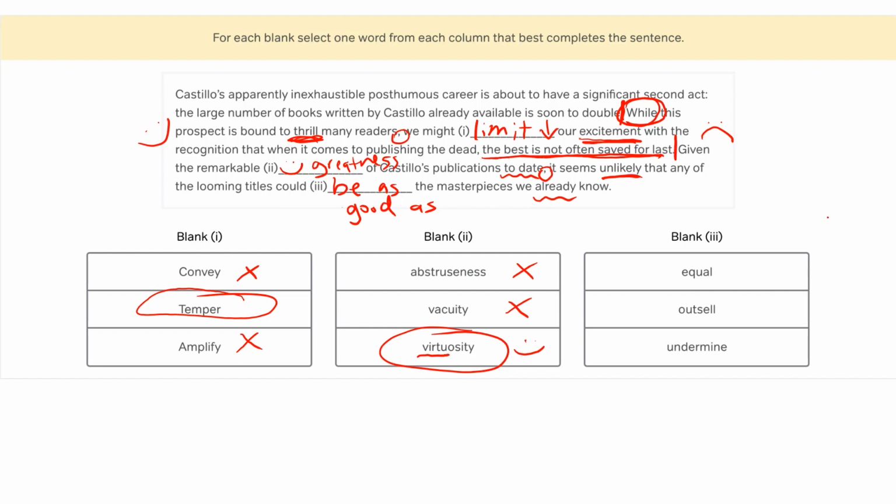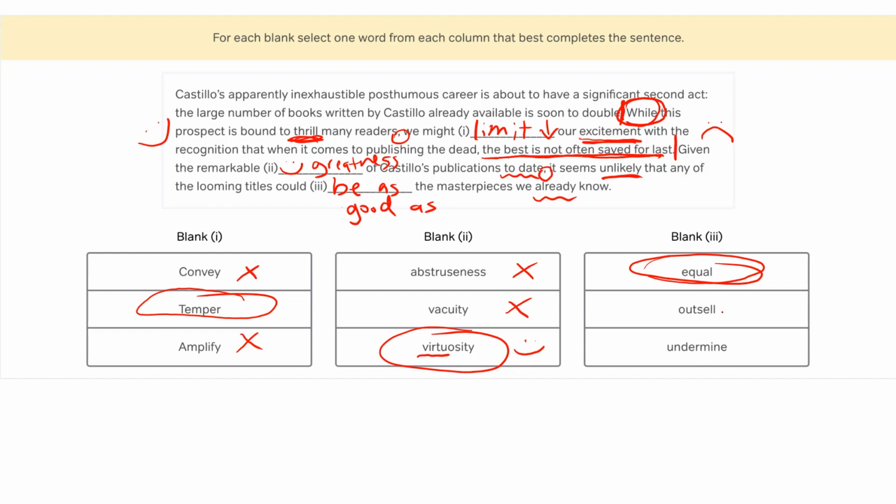If we plug that in, it seems unlikely that any of the looming titles could equal the masterpieces we already know. So if it is unlikely to equal it, it is likely to be worse. This feels like a good pick for a prediction as well as for this question as a whole. So I like this one. I probably feel relatively confident picking it at this point, but I'm going to go ahead and look at the other ones just to be sure.